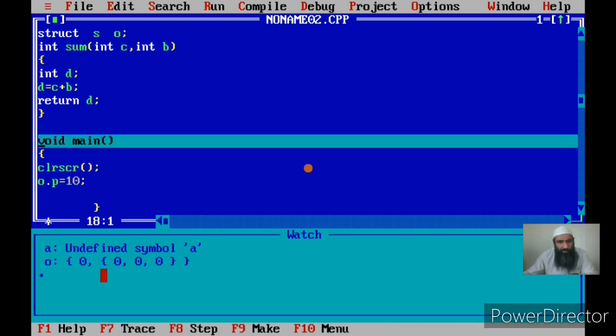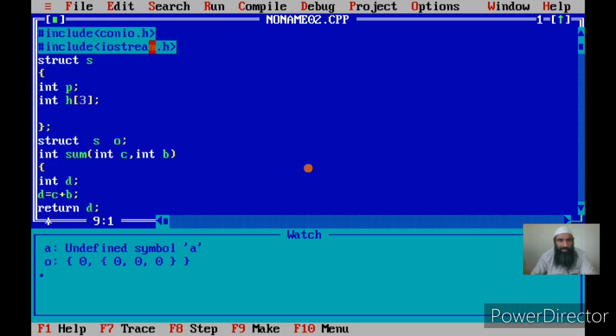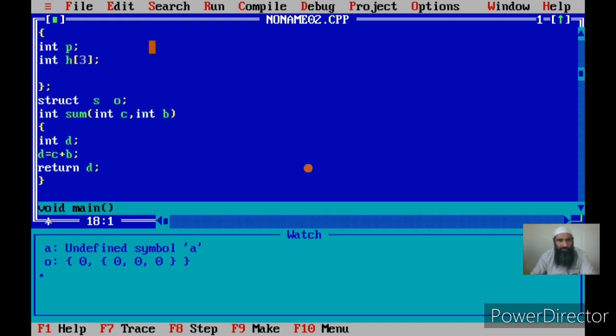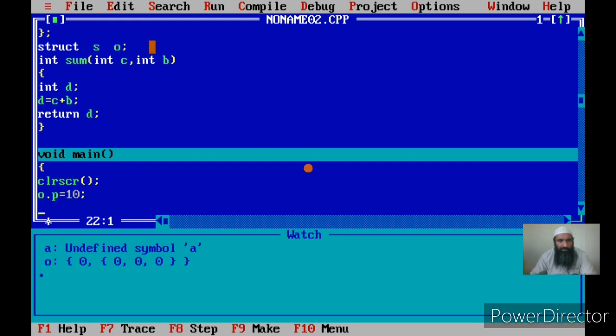Now if you see, we have got a structure variable O. The first member is the integer p, and the next member is the array h. We have also discussed about this. Once we create a structure variable, they get default values if we don't give them a value. Default values are those values which are given by the compiler, and if we don't initialize our structure variables, they will get default values.